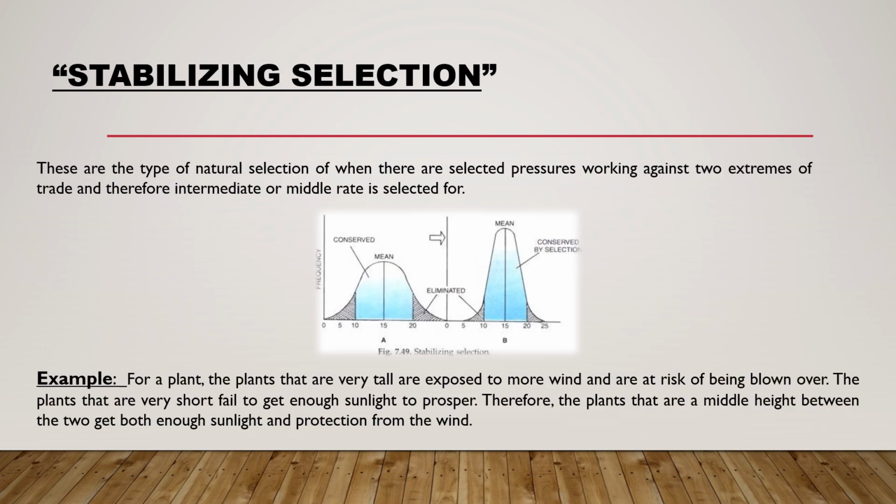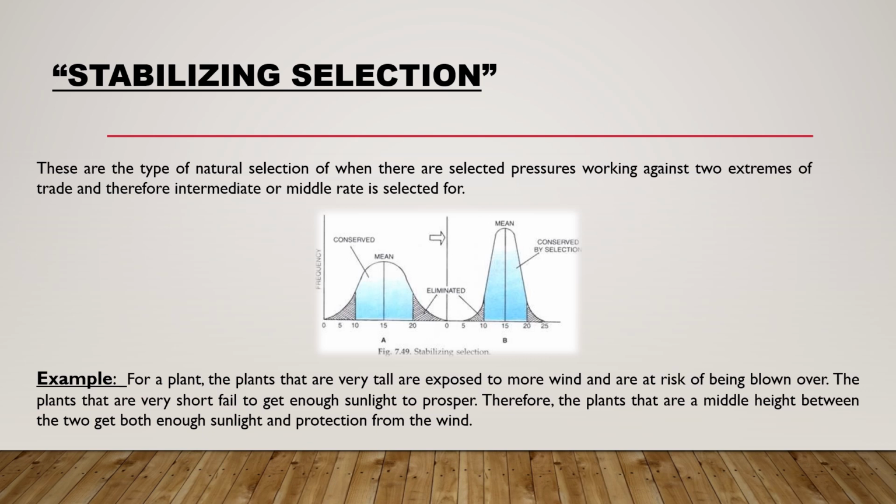Next are the types of natural selection. There are three types: stabilizing selection, directional selection, and disruptive selection. Stabilizing selection is a type of natural selection when there are selective pressures working against the two extremes of a trait, and therefore the intermediate trait is selected for.